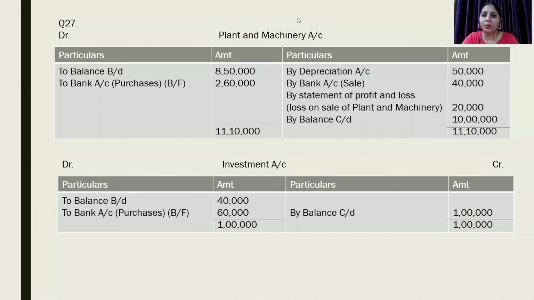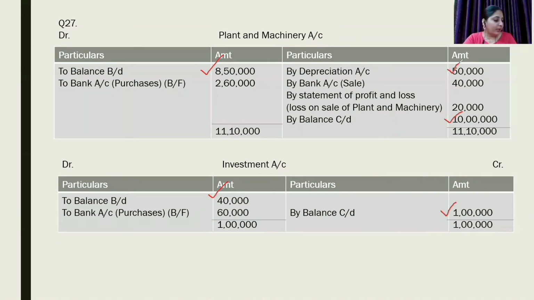So what we will do, we will first transfer opening balance of assets on the debit side, closing balance on the credit side, both in case of investment as well as in case of plant and machinery. After transferring these balances, we could see it is written in additional information that there was depreciation on plant and machinery. So we will write by depreciation 50,000.